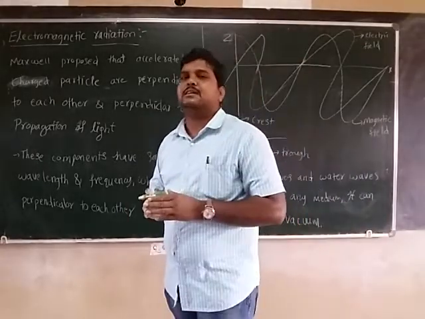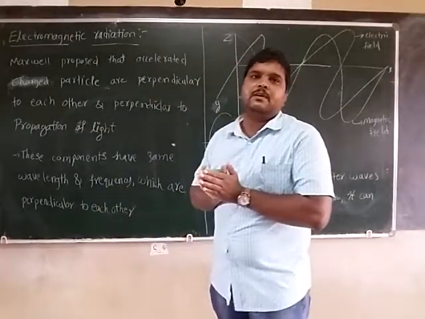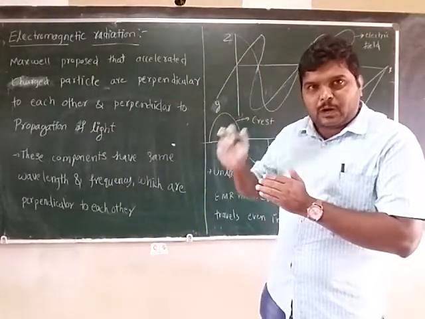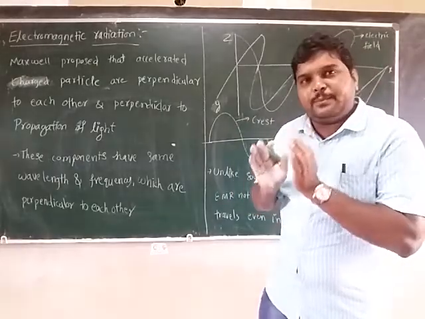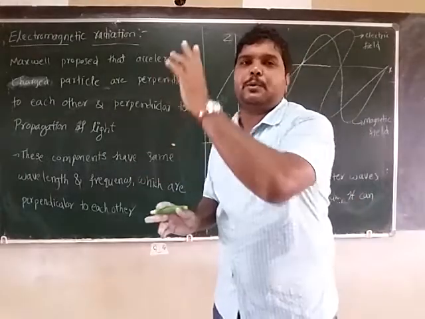What he tried to say is that when any charged particle is accelerated, those components are perpendicular to each other and perpendicular to the propagation of light.